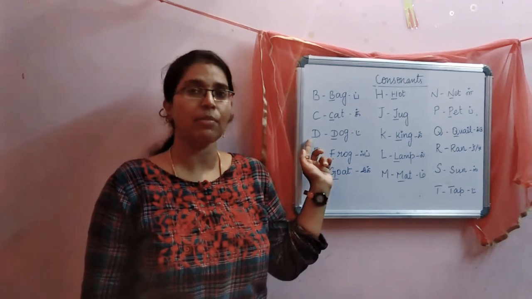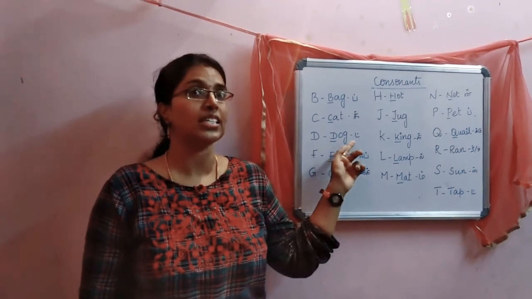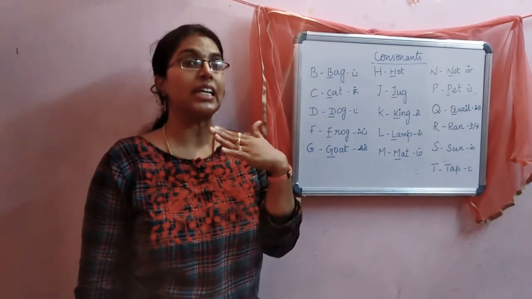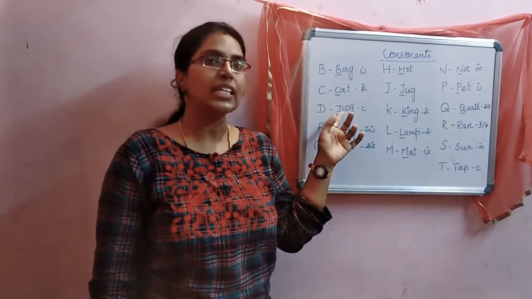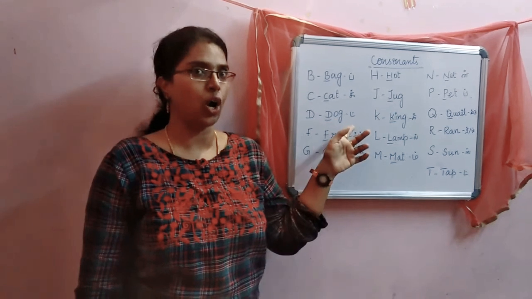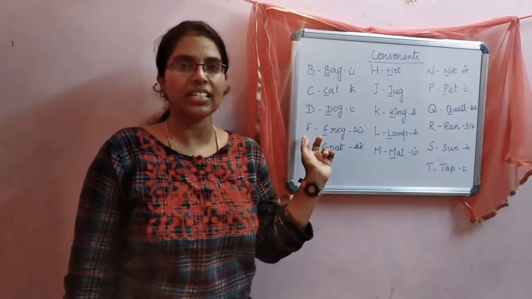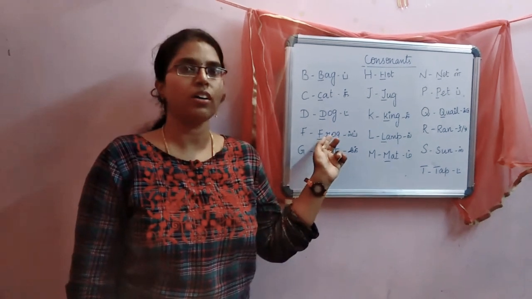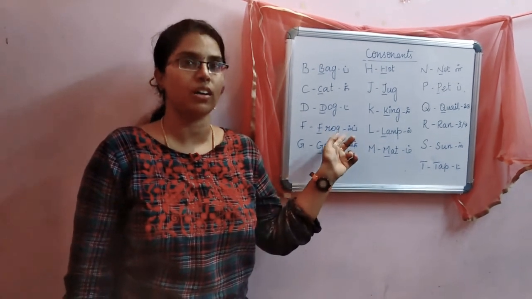Next letter is, name of the letter is D. The sound is id, voiced it. So nalla vocal cord vibrate agra mari id appdi sollanum. Okay, d a ig, dog. And the name of the letter is F. The sound is if. F a ig, frog.